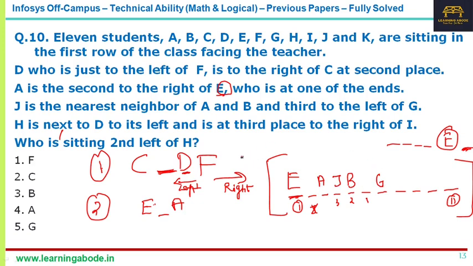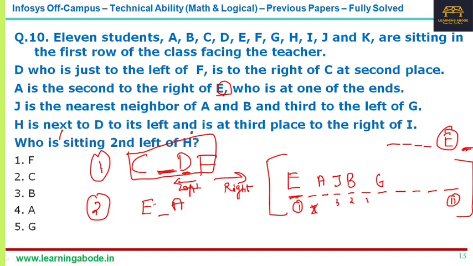Now that's the third point. We have one more piece of information, but as of now we are not able to use this data. I think we'll use it next. H is next to D, towards the left.